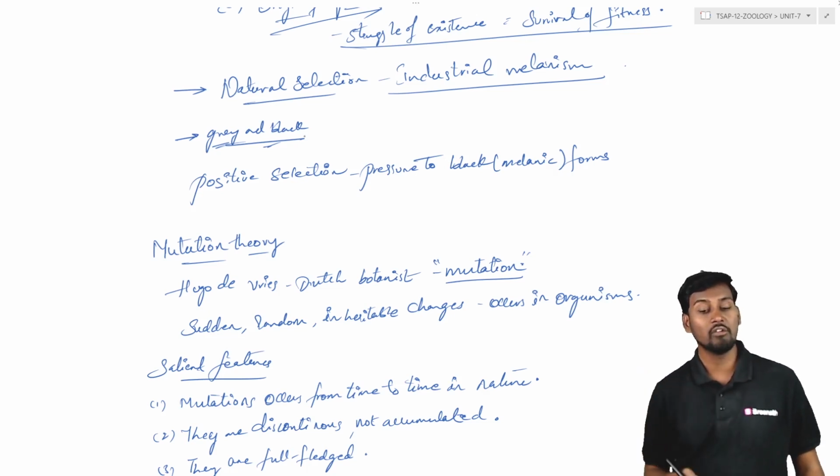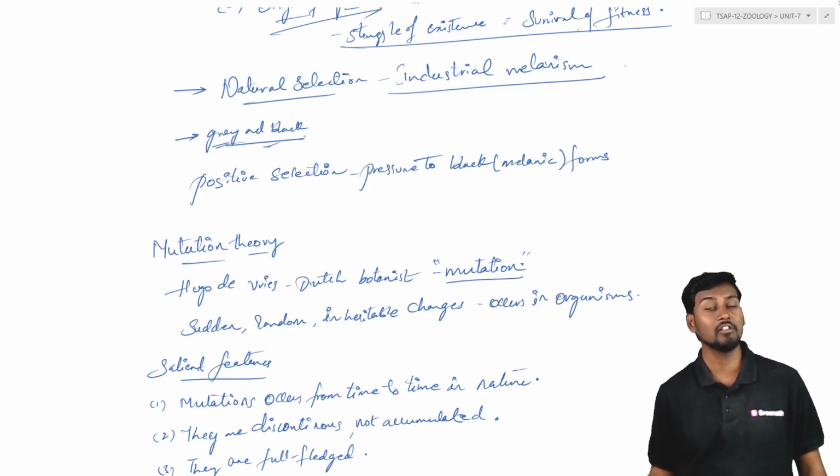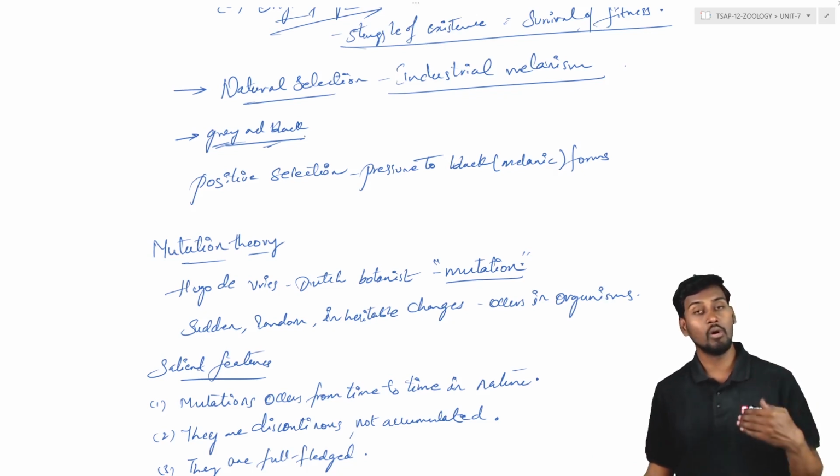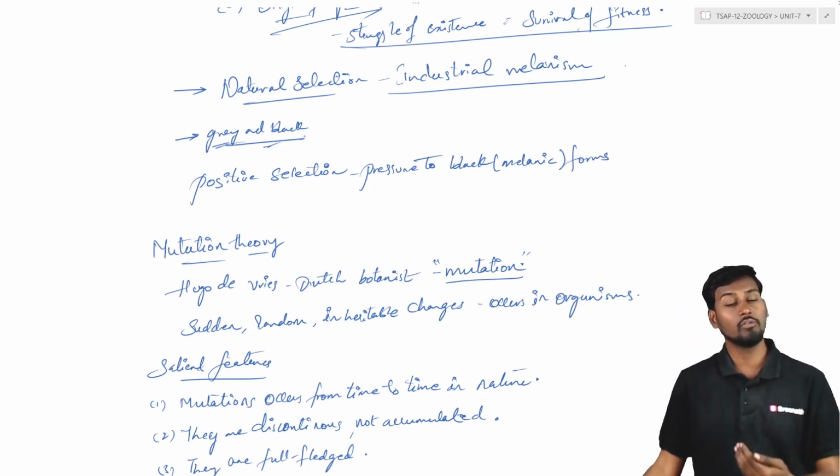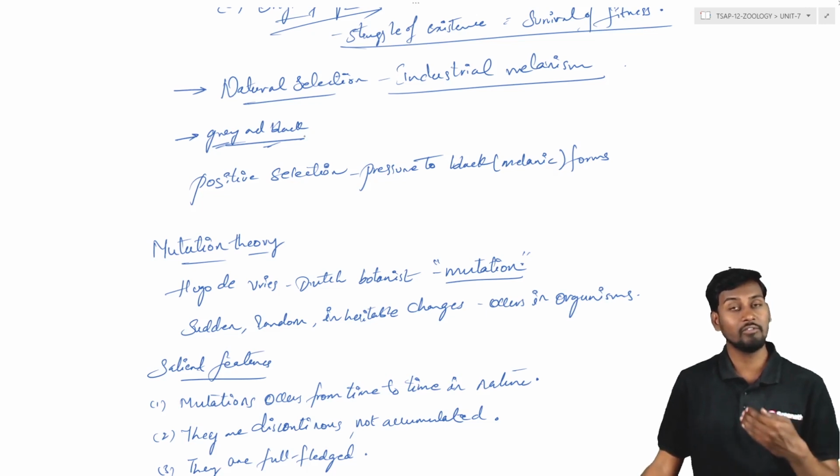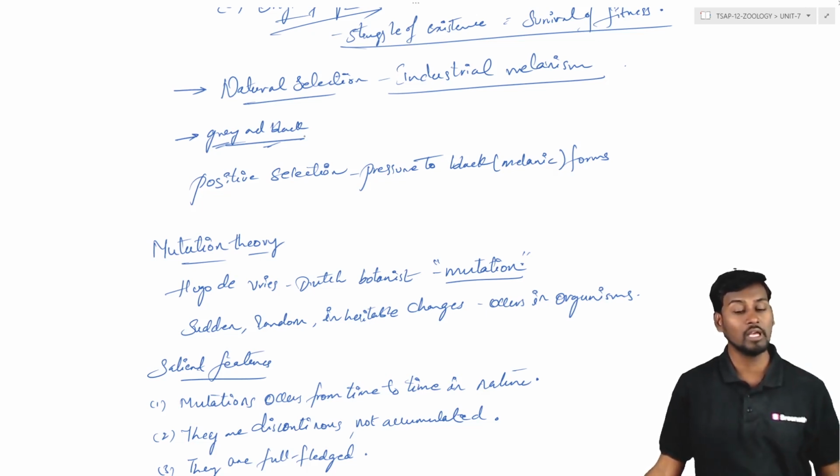So in this evolution process, the moths which have black color can survive the predators, but the moths which are gray in color can't survive the predators. So the characters which are driving towards the formation of black moth have been selected very positively. So there is a positive selection for the black moth, as well as a negative selection for the gray moth. So due to industrialization, due to this industrial evolution, we can say that the black moth has been more selected compared to the gray moth.